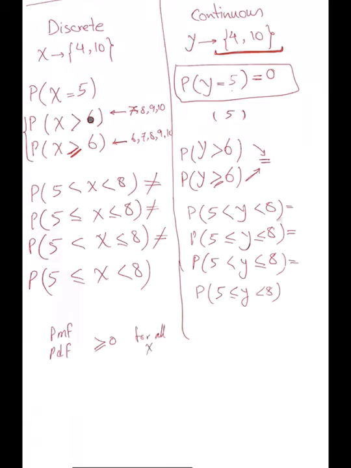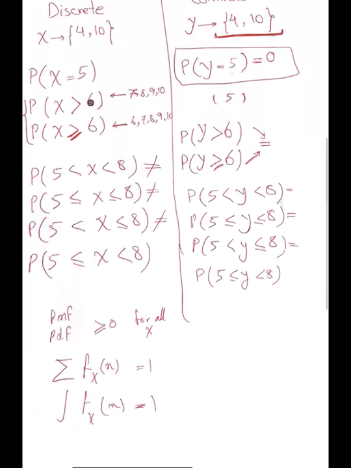And we also want, if it's a probability mass function, the sum of those probabilities, and if it's a probability density function, the integral of those probabilities, to be 1. They hold for both scenarios. So if you get a probability mass function or a probability density function and you want to check if they are valid functions, you can still check both these rules.